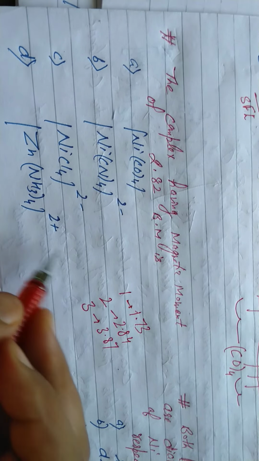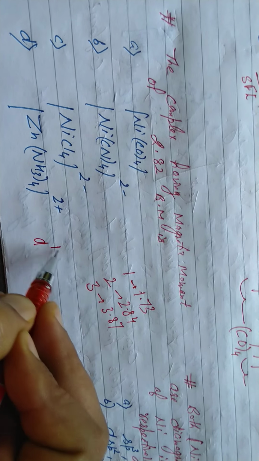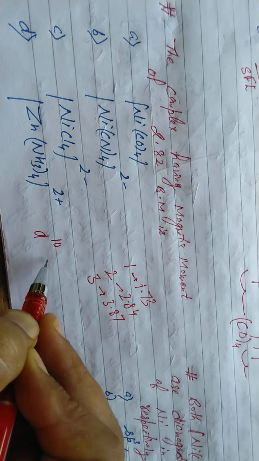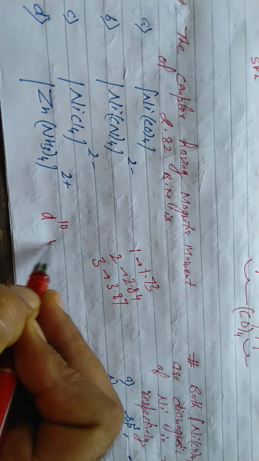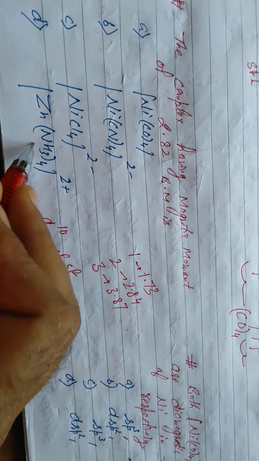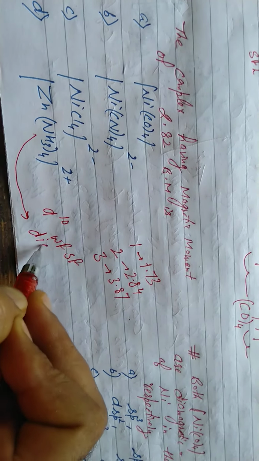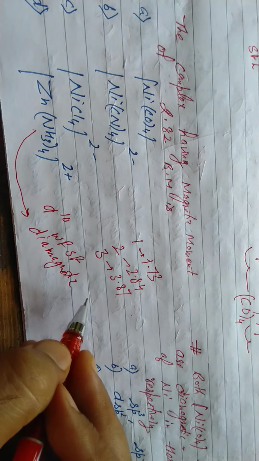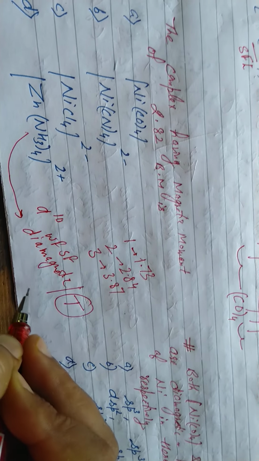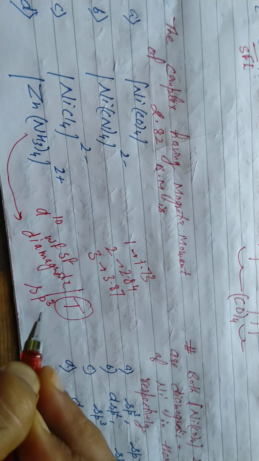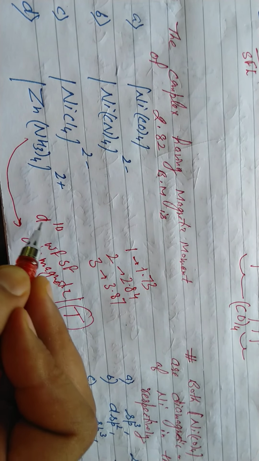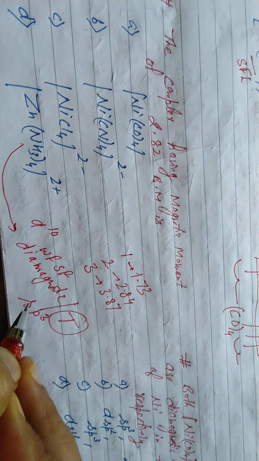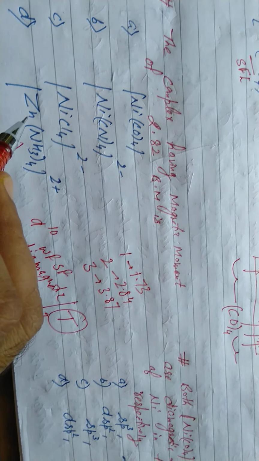Now it is of zinc. Students, zinc always remains in d10 configuration, zinc 3d10 4s2. Remember, in the case of zinc, that's the trick: either it is a weak field or strong field ligand, all the time it will have complexes with diamagnetic behavior. And second, all the time its complexes will have tetrahedral shape, because in these complexes zinc always undergoes sp3. The d is already fully filled, so no scope, either weak field or strong field. sp3, all complexes of zinc in coordination number 4 are tetrahedral and diamagnetic.